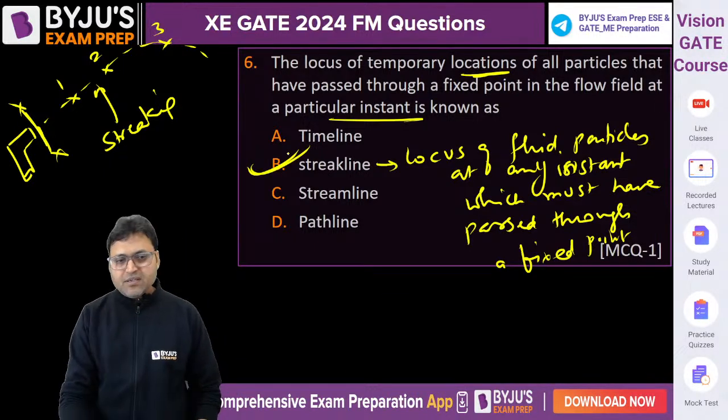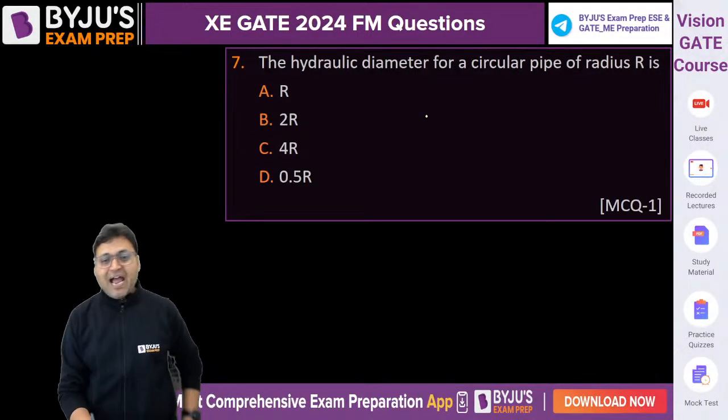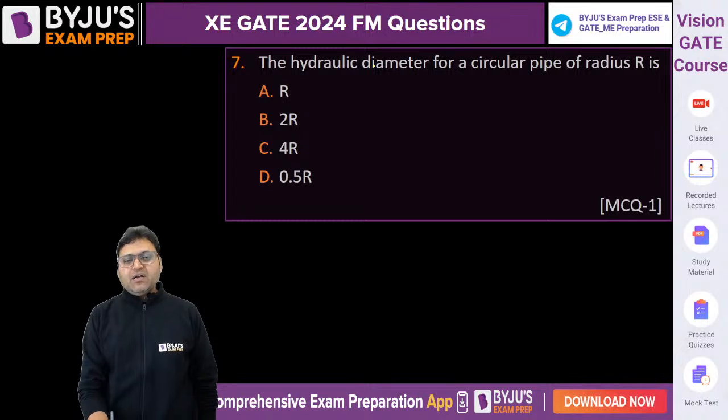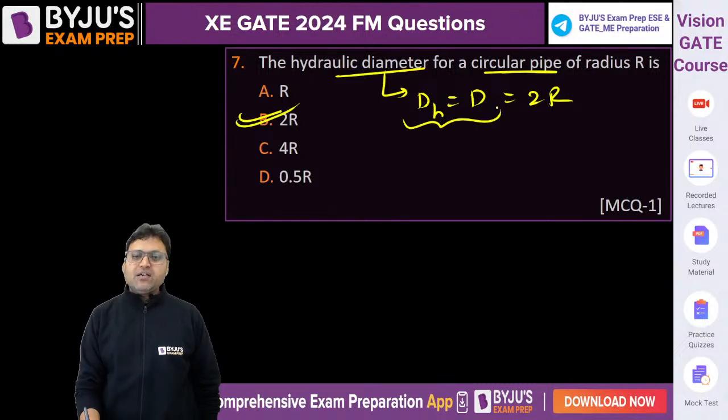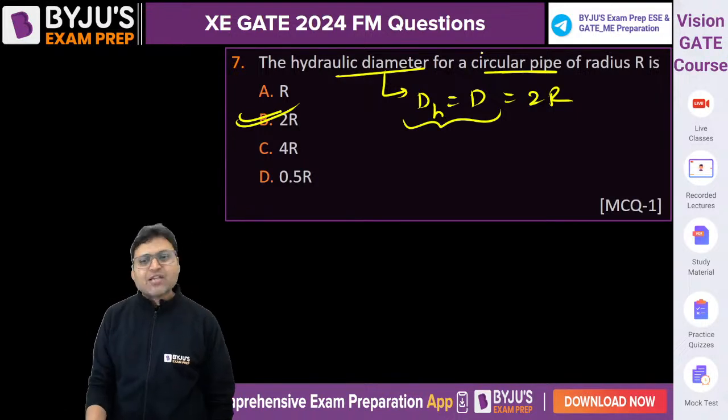Question number 6, option A. The hydraulic diameter for a circular pipe. For a pipe, the hydraulic diameter DH is equal to D only, that is twice of R. We do not calculate the hydraulic diameter for a circular pipe because it is the same as the actual diameter.